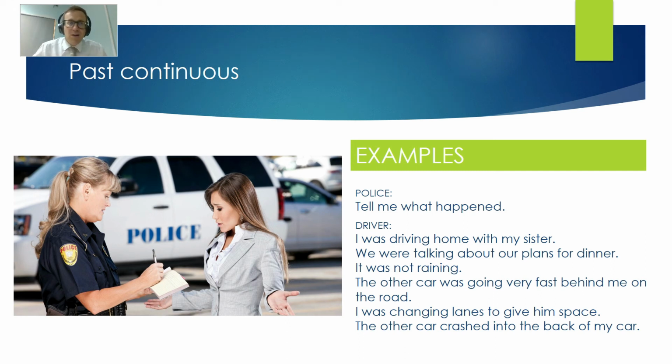So here we have lots of examples of the past continuous. Was driving, talking, raining, going, changing. These are all actions in the past, and they tell exactly what is happening until the short thing happened and the car crashed into the back of my car. So this is how you can use the past continuous in more difficult language.